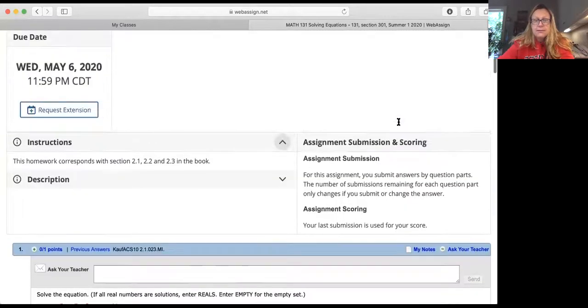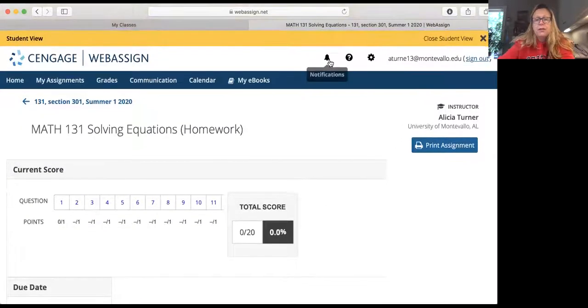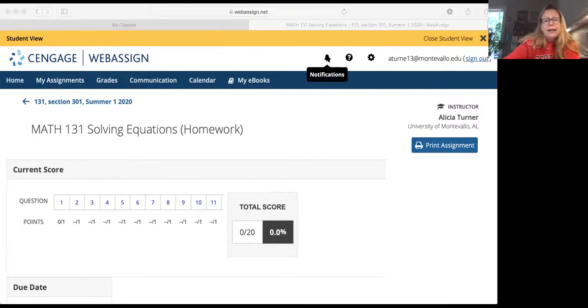Now, if you ask me that question, you may not know I've answered it if you don't do this next step. I want you to go to this little bell right there. If you hover over that bell, it says Notifications. If you click on this, you can ask it to remind you before you've got an assignment due.